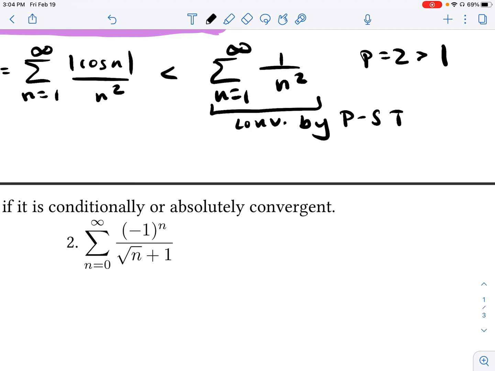So the sum of this series is going to be less than our helper series. So we've been able to identify that our helper series is a larger series, and that larger series converges. If my larger series converges, that means my absolute value series must also converge by the direct comparison test. So we can now say that this series converges by the direct comparison test.